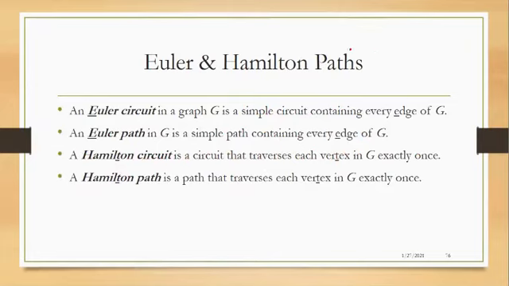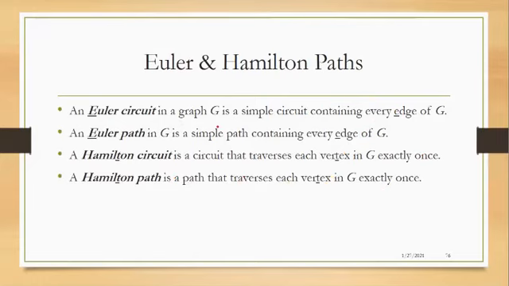That is, if we start from a vertex, we should cover all the vertices and come back to our initial vertex. And a Hamilton path is a path that traverses each vertex in G exactly once. So in the case of a path, we may start at an initial vertex, and after that we don't need to reach back to the initial vertex, but we should cover all the other vertices. So that is a Hamilton path.